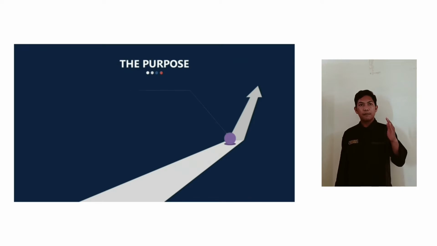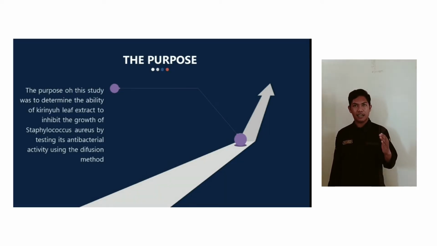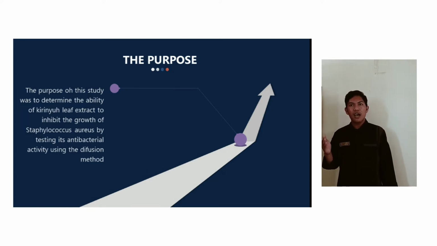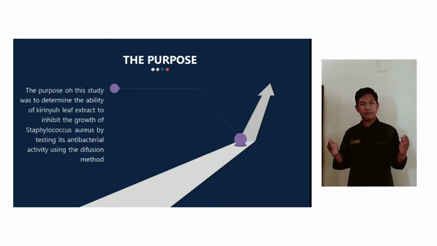The purpose of this study was to determine the ability of Kirinyuh leaf extract to inhibit the growth of Staphylococcus aureus by testing its antibacterial activity using the diffusion method.